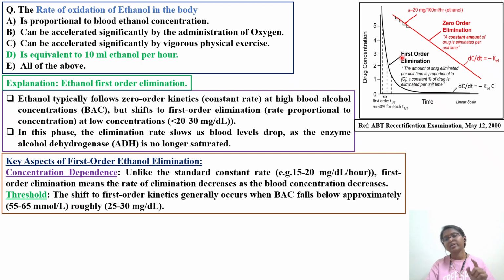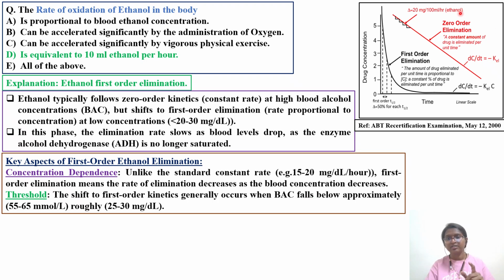Try to pause here, read the example and this graph, and see what key aspects we can learn with respect to first order ethanol elimination. Concentration dependence: unlike the standard constant rate of 15 to 20 mg per dl, first order elimination means the rate of elimination decreases as the blood concentration decreases.